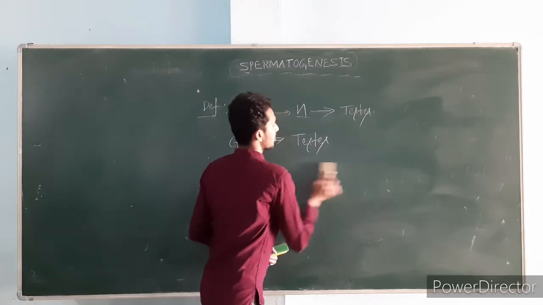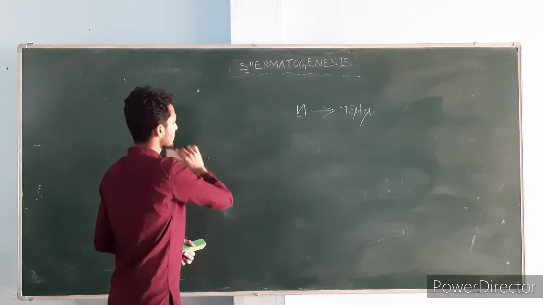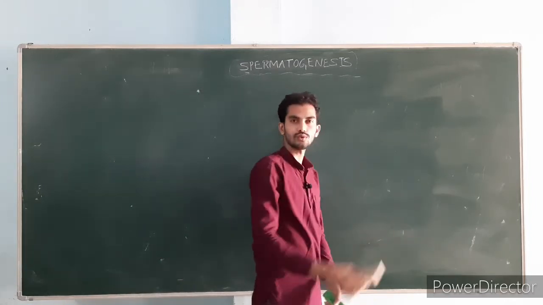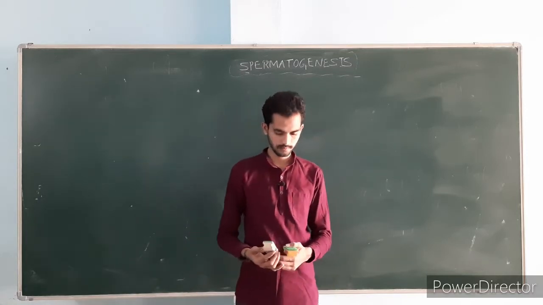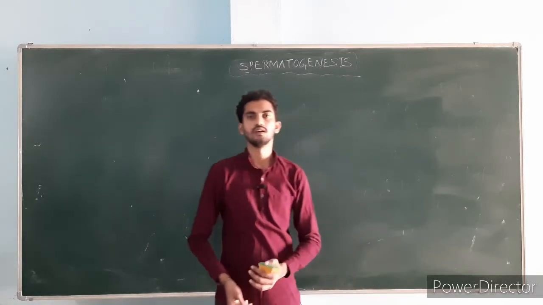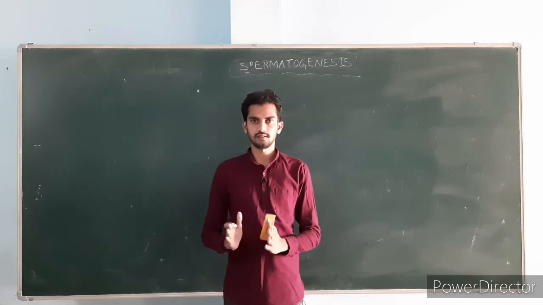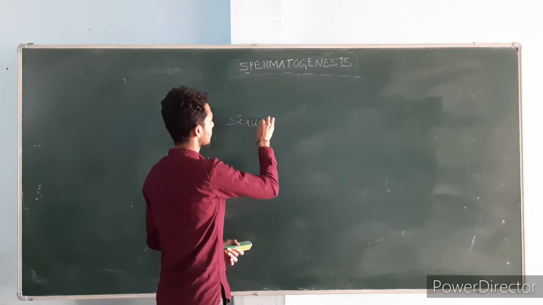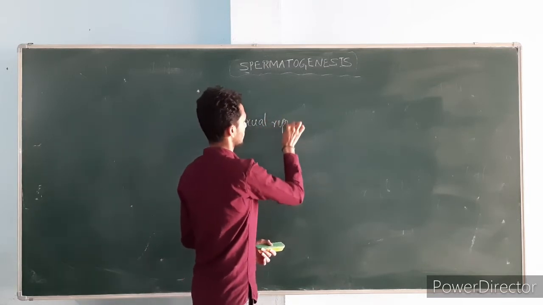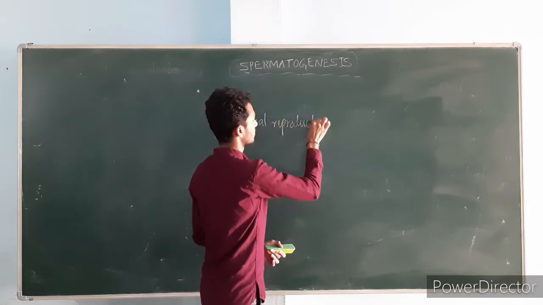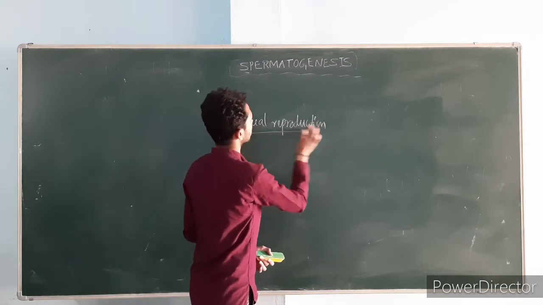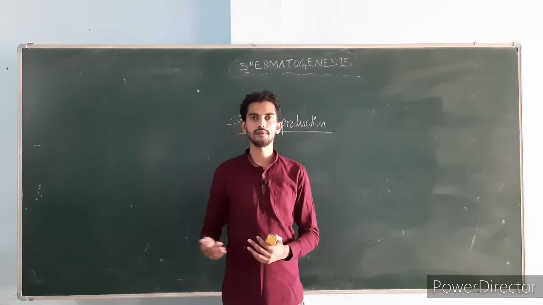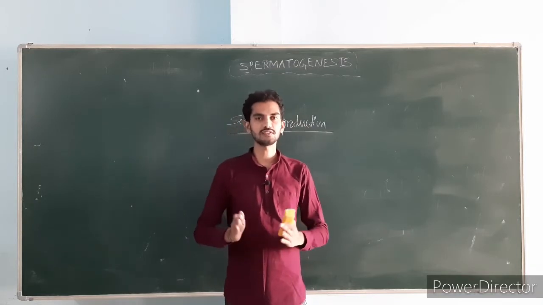Why is spermatogenesis very important? Why should we study it, and what is its role in sexual reproduction? In natural sexual reproduction, to produce a new individual, gametes are very important.